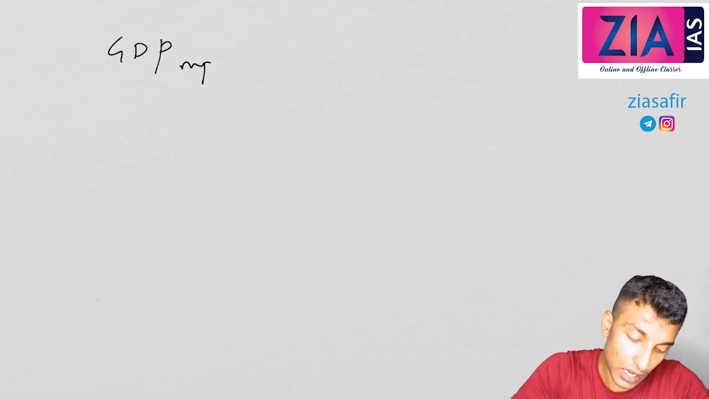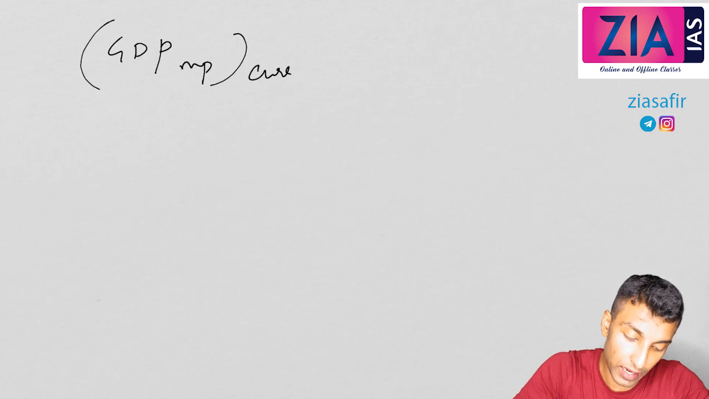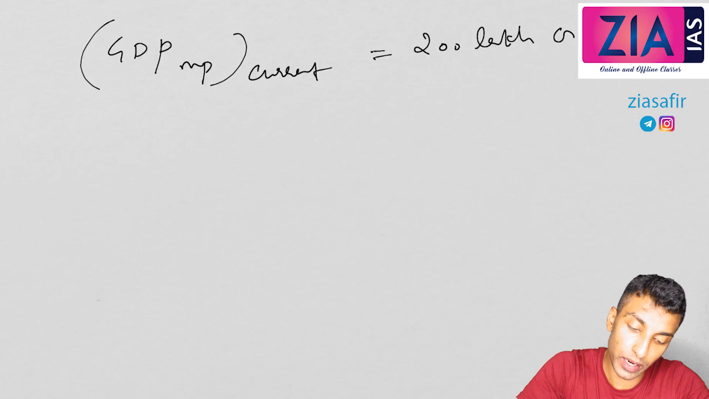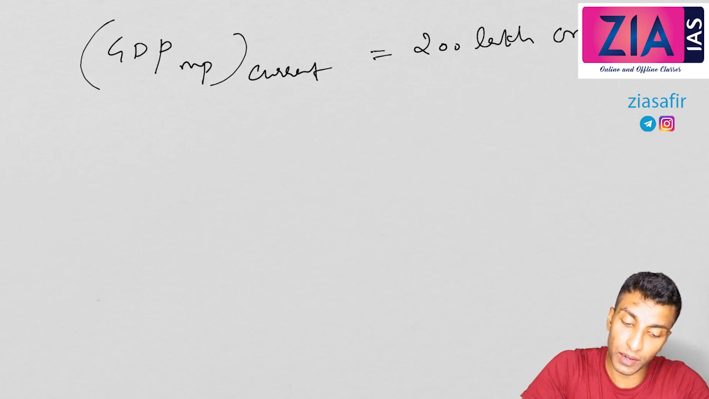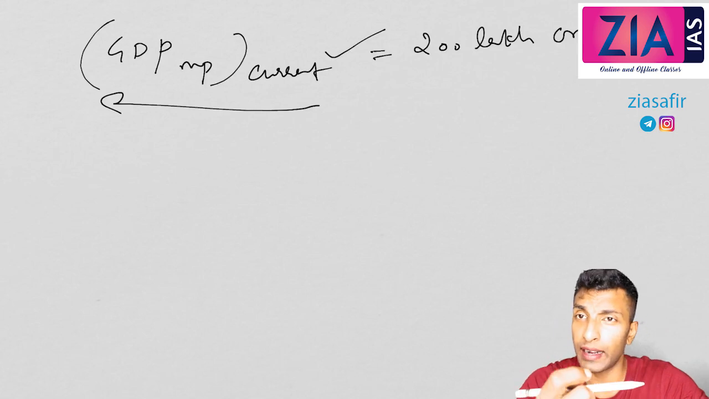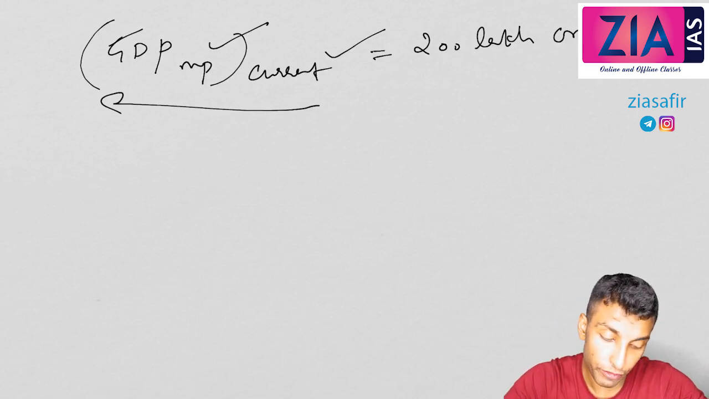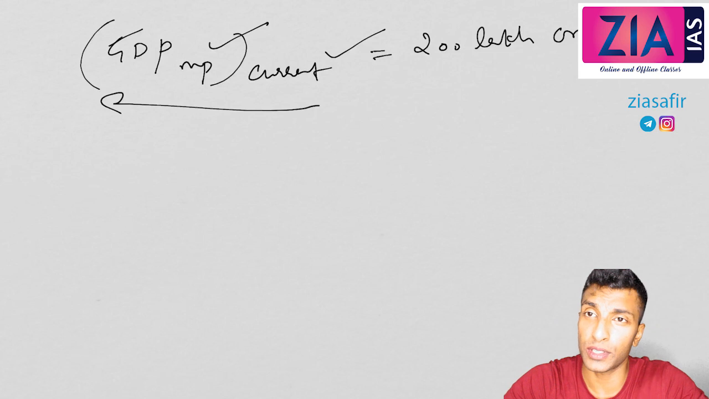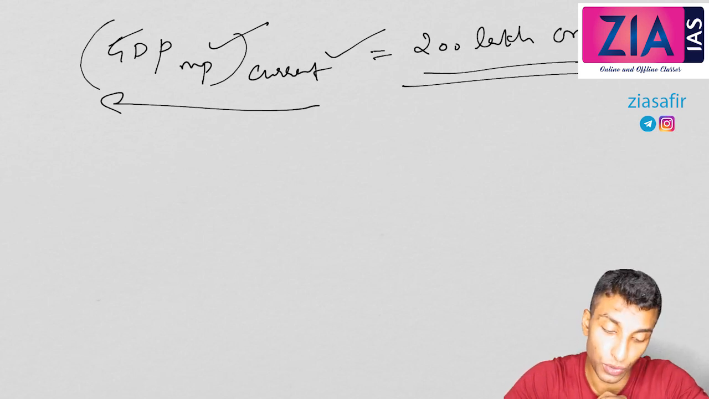Now how can we get 16 concepts from this? You can get 16 concepts like this. First of all, I'll tell you how to read this term. Let's suppose our GDP at market price, let's take it as current, is equal to, let's say, 200 lakh crore. This is our GDP last year. How can you read this? You can read it like this: the current market value of goods and services produced in the domestic territory of the country is 200 lakh crore. So this is your first concept.